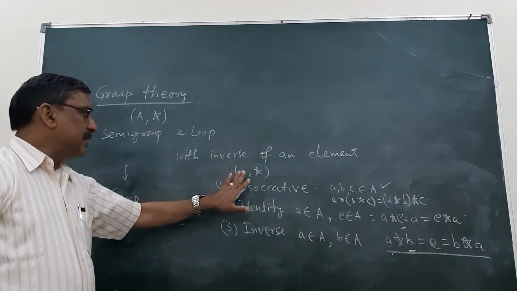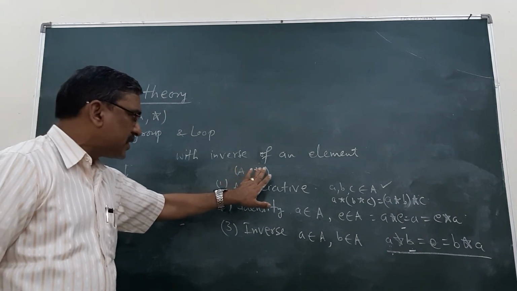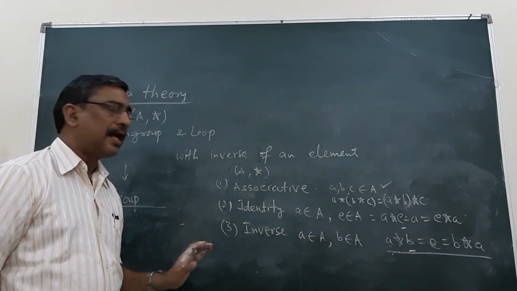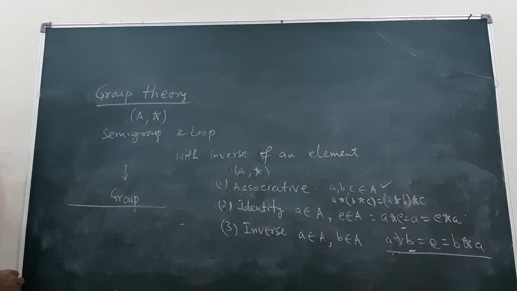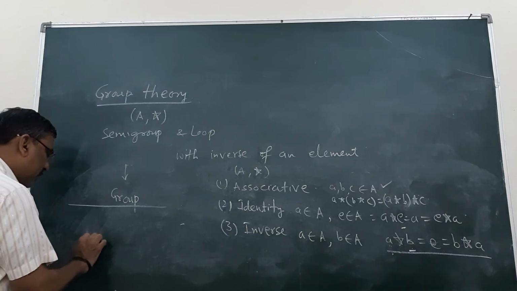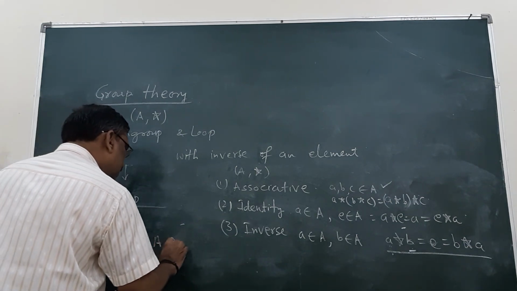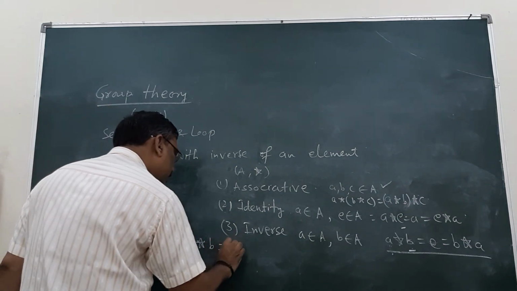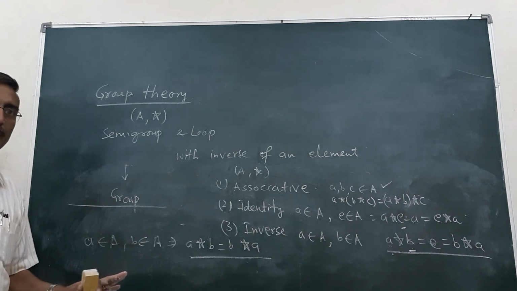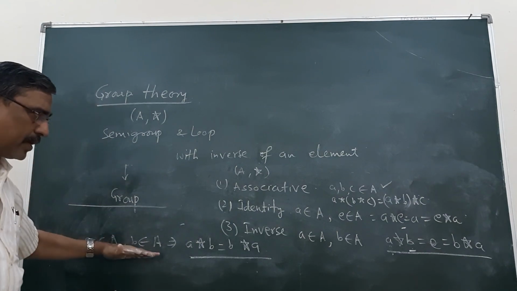If this is a non-empty set with an operation only, then we need to prove the closure property also. This group is known as a commutative group if the commutative property holds, say a belongs to A and b belongs to A implies a star b is equal to b star a. So we can understand group theory with these properties.